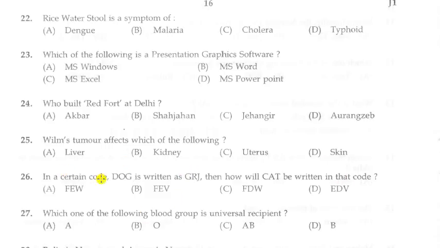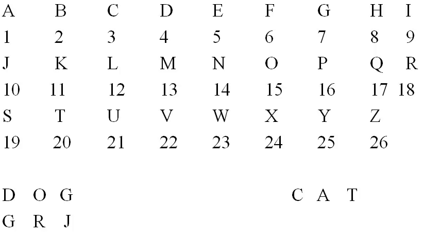Next question. In a certain code, dog is written as GRJ. Then how will cat be written in that code? So in the question it is given that dog is written as GRJ. We have to find out the code which stands for cat. First check the letter D. Here is a D and the corresponding letter is G. So after two letters comes G. Next letter is O. Here is O, then the corresponding letter is R.